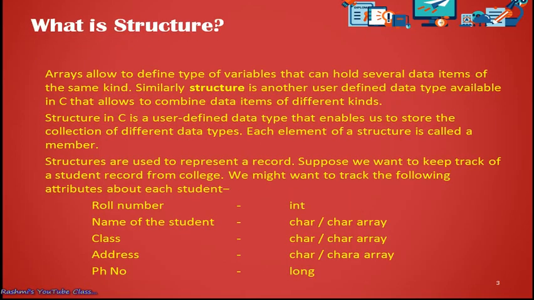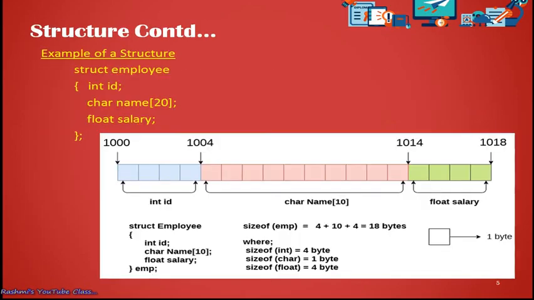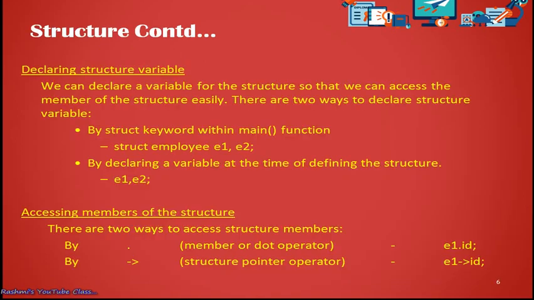So for creating the variable of structure type, there are two ways. Here it is written: there are two ways to declare a structure variable. One is struct employee e1, e2. So here struct is the keyword and employee is the structure name. E1 and E2 are the objects of the structure, or variables of structure type. There are two variables I have taken.